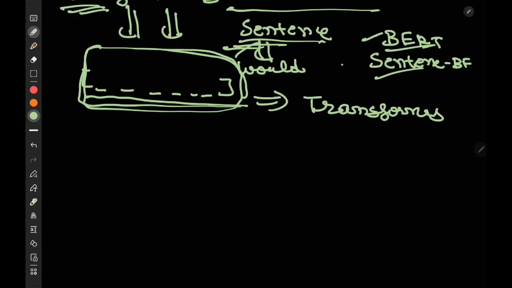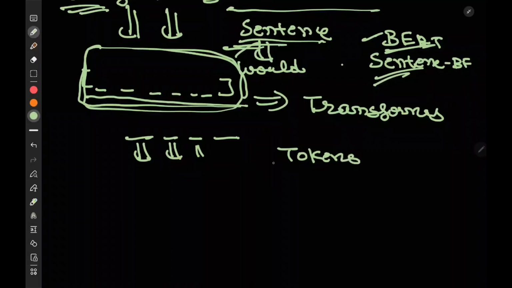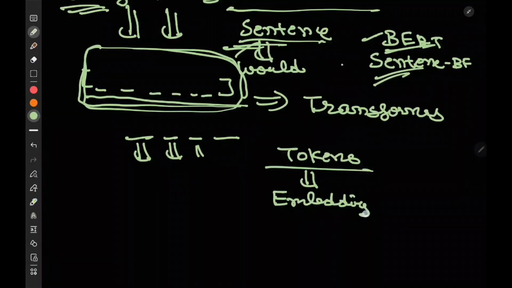Generally in these pre-trained models, let's say there's a sentence, my name is Jatin. The whole sentence is first converted into tokens, and these tokens are then converted into embeddings. Embeddings are just vectors.